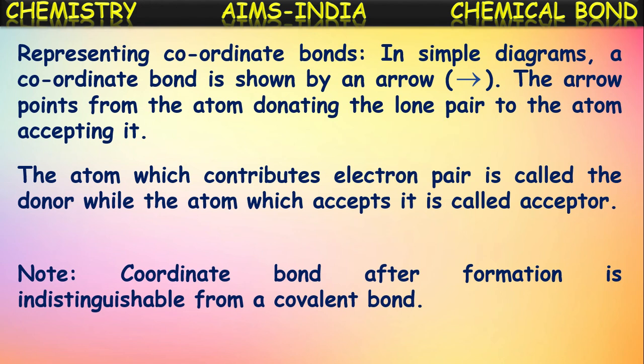What is the difference? A normal covalent bond is formed by the mutual sharing of electrons, in which each atom contributes one electron for the sharing. Such a bond is called a normal covalent bond. But in a special case, both the shared pair of electrons are contributed by one atom only, and that pair of electrons is shared by both the atoms. So, a coordinate covalent bond is a little different from the covalent bond in its formation. But once after the bond formation, it is not at all different from the covalent bond. It is also considered a covalent bond only. It is indistinguishable from the covalent bond.